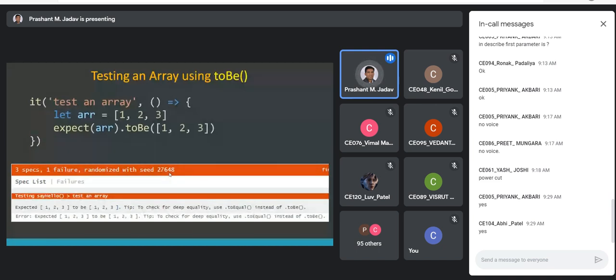So it recommends that you use toEqual instead of the toBe matcher. Whenever we are comparing an object, we should use toEqual. So here this test case fails, and if we are comparing this array object, we should use toEqual.